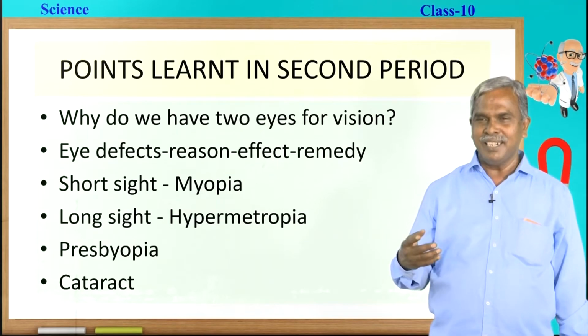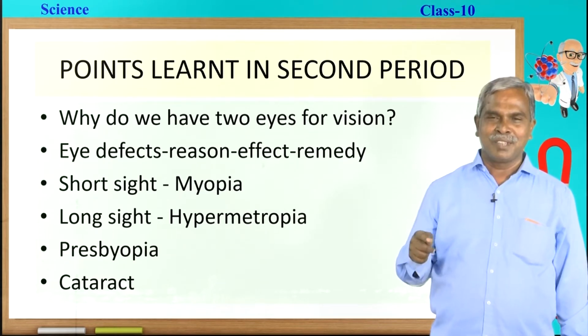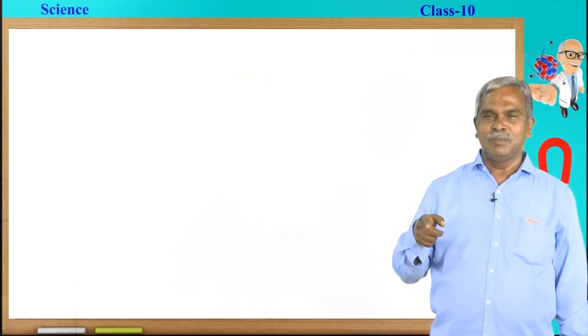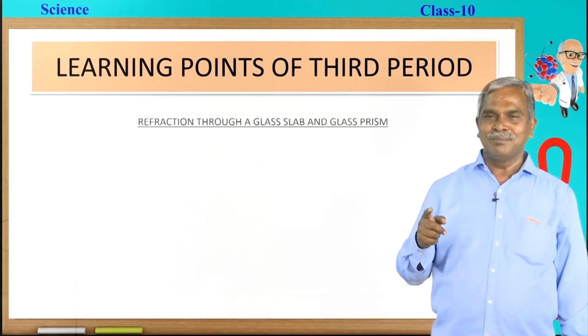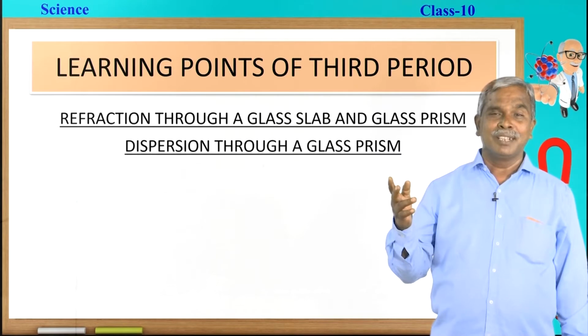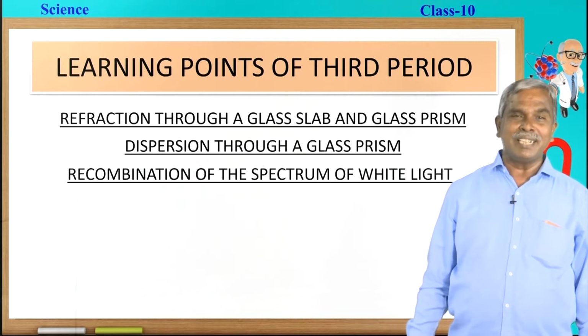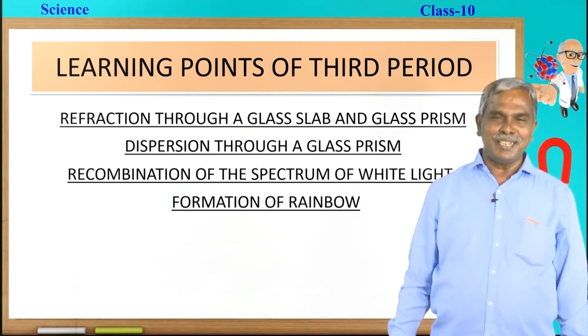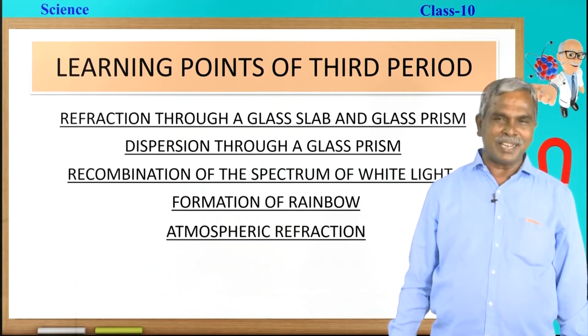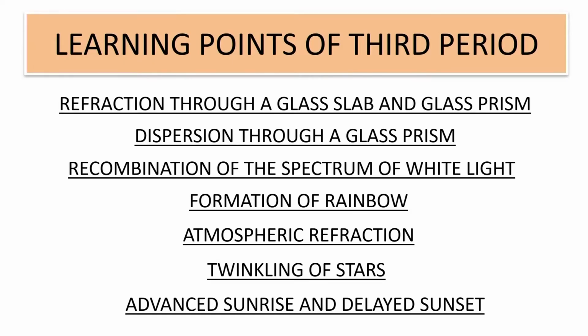Before we go to the next period, let us try to recall the things we have learnt in the last class. In this class, we are supposed to learn refraction through a glass slab and a glass prism, dispersion through a glass prism, recombination of the spectrum of white light, formation of rainbow, atmospheric refraction, twinkling of stars, advanced sunrise and delayed sunset. These things we have to learn in detail in this period.